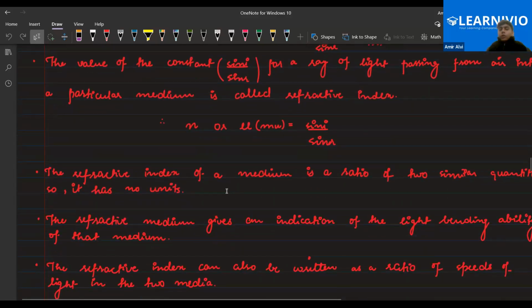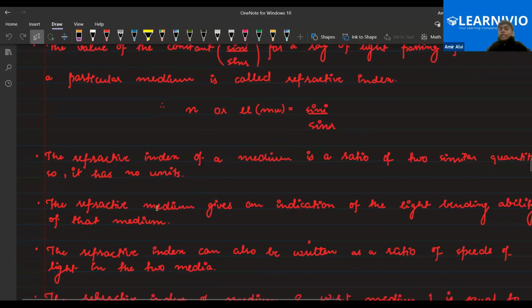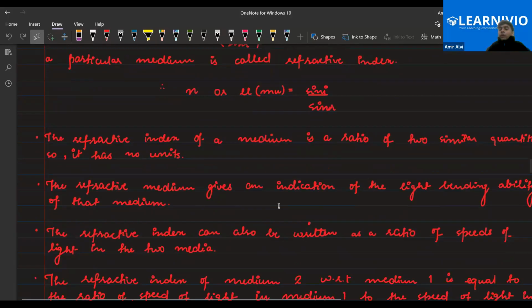Next thing, everyone: the refractive index of a medium is the ratio of two similar quantities, so it has no units. Next, refractive index gives an indication of the light bending ability of that medium. It tells you how much light will bend in that medium. So that gives the idea of the ability of the medium. Clear, all of you? Any doubt so far?